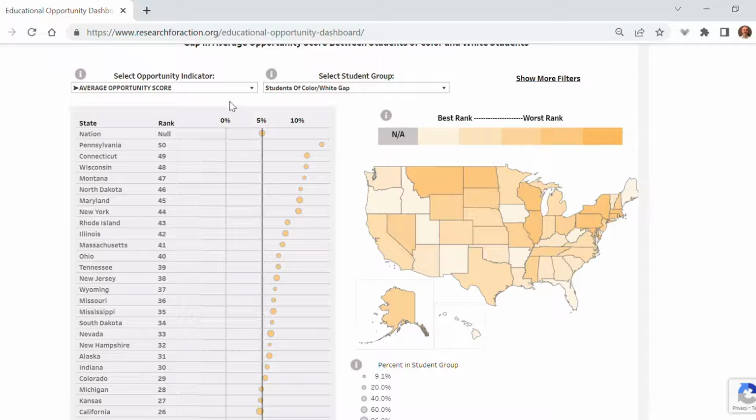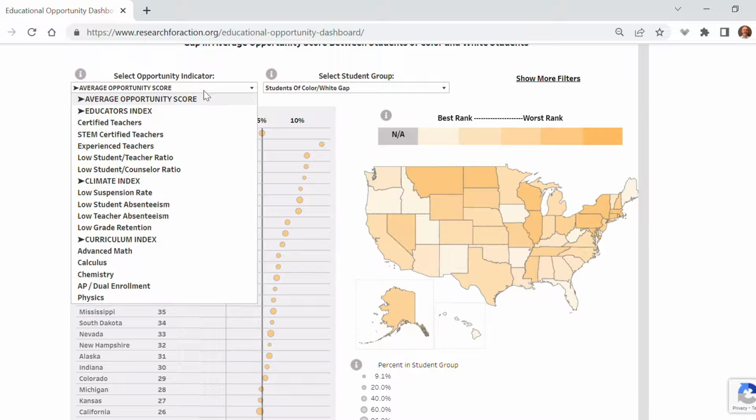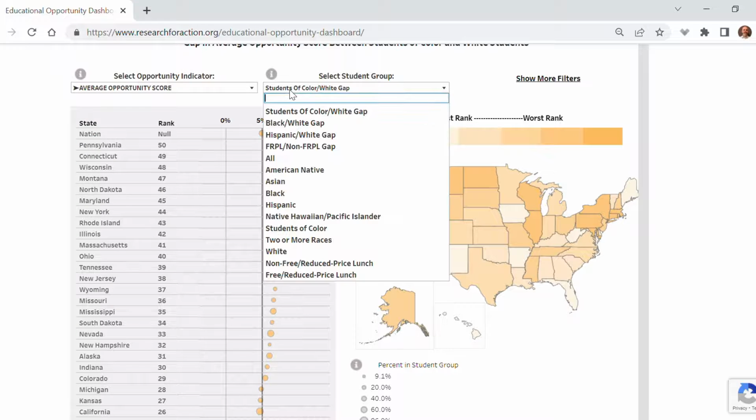Users can click the drop-down menu to rank states by any one of the 15 individual indicators or by one of the 3 indexes. Users can also select a different student subgroup gap comparison, or just view the rate of access to opportunity for all students, or a specific subgroup of students by race or ethnicity, or by family income, which is based on eligibility for the National Free or Reduced Price Lunch Program.